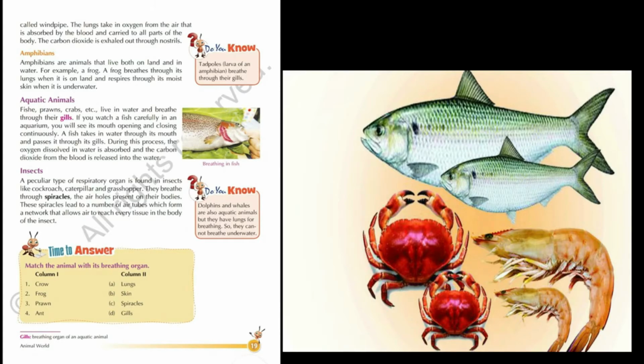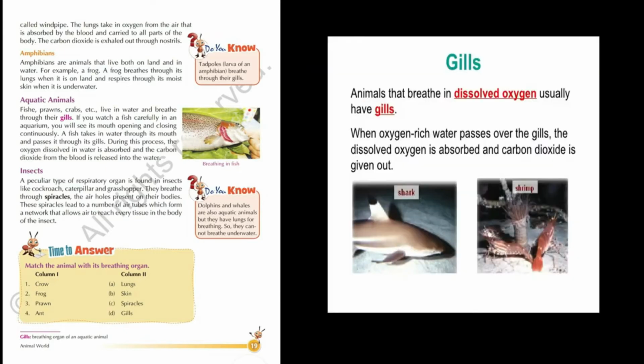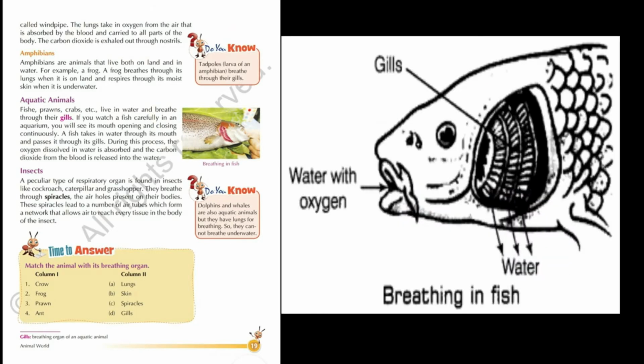Fishes, prawns, and crabs are aquatic animals, and they live in water. They have gills instead of lungs. With the help of these gills, they breathe air dissolved in water, and they take in oxygen and give out carbon dioxide. A fish takes water through its mouth and passes it through its gills. During this process, oxygen dissolved in water is taken up by the fish, and carbon dioxide from the blood is released into the water.